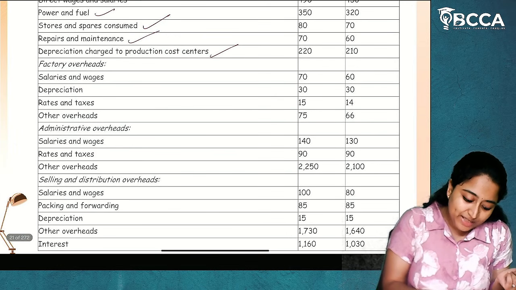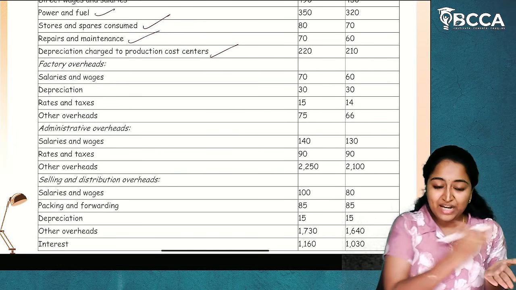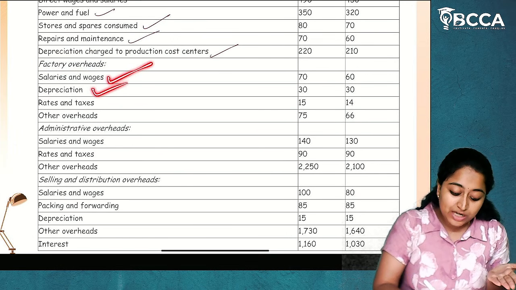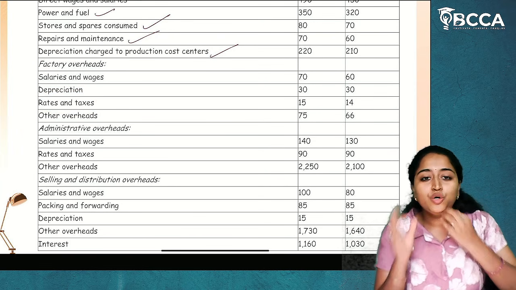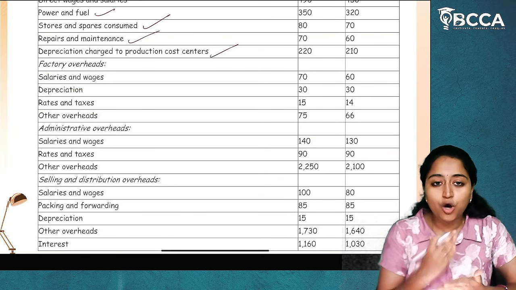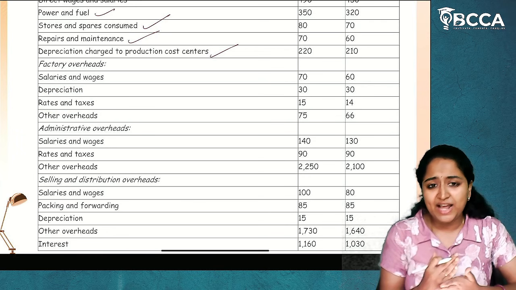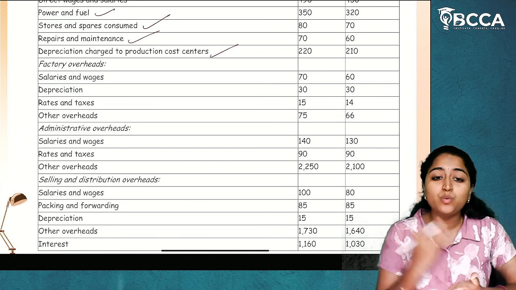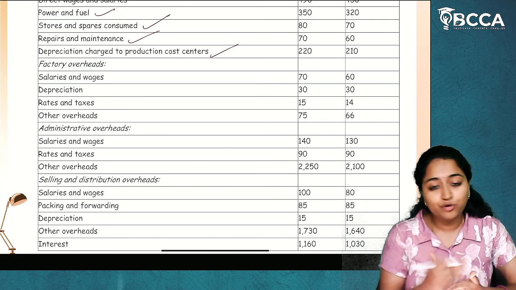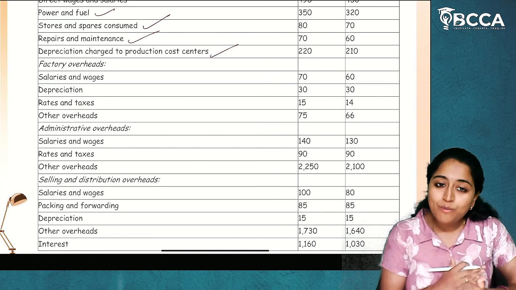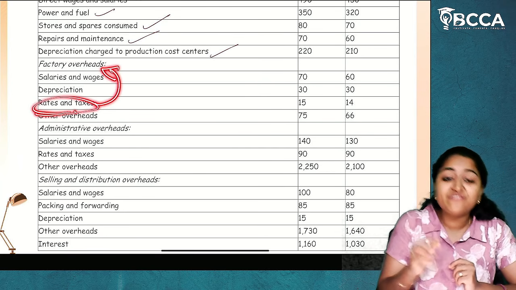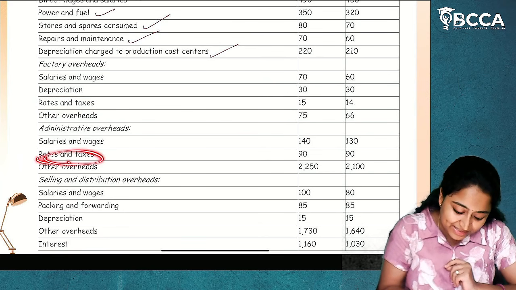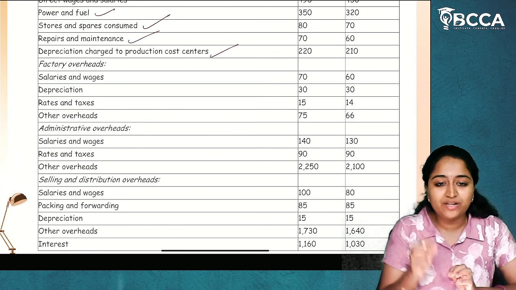Now, coming to the next, you'll put the heading of factory overheads. In factory overheads, salaries and wages, depreciation. Here comes the main part. Rates and taxes. Do we have to consider rates and taxes or not? Here the answer is rates and taxes will be considered when profit before tax is calculated. How, madam? Because this is rates and taxes under factory overheads and rates and taxes under administrative overheads.